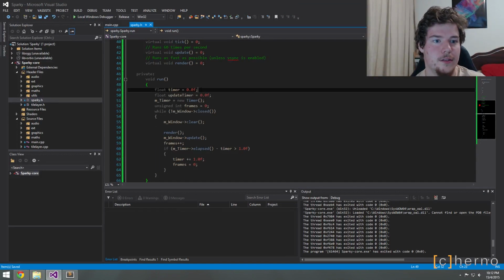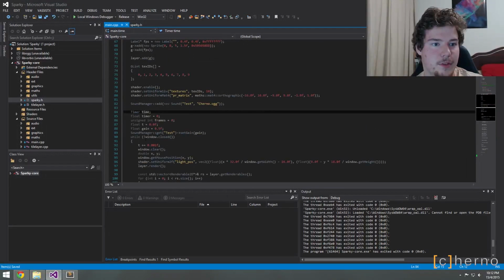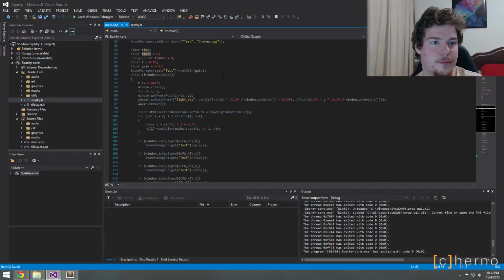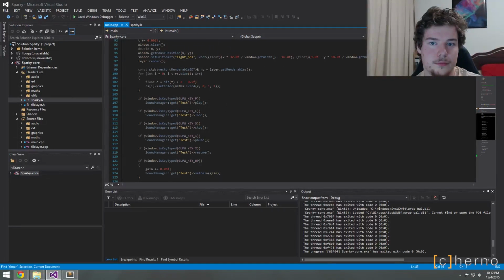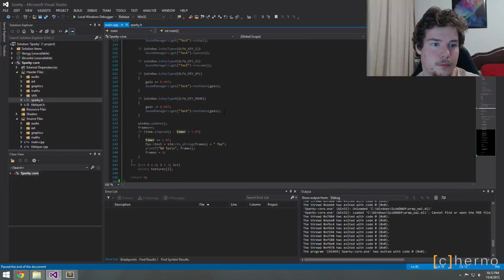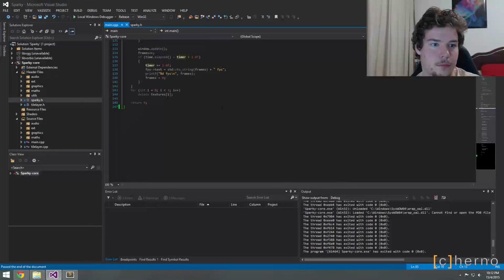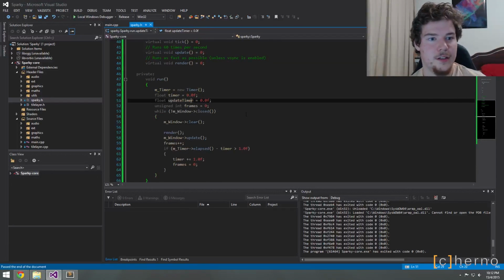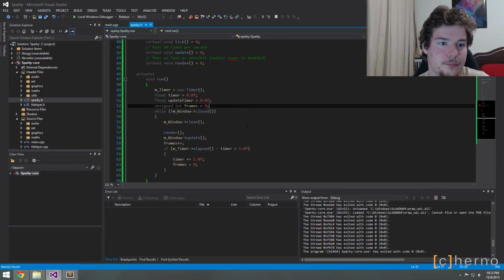Let's not set it equal to that though. We set it to time elapsed, didn't we here? No, we didn't. We set it to 0. Oh, that's because, yeah. Oh, okay, that's interesting. So we'll set it equal to 0.